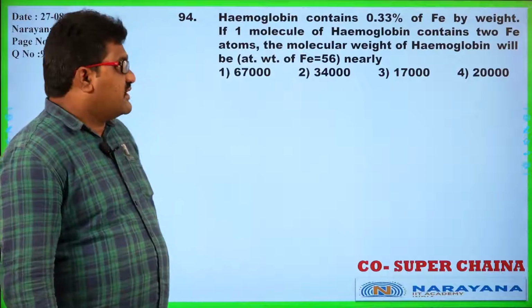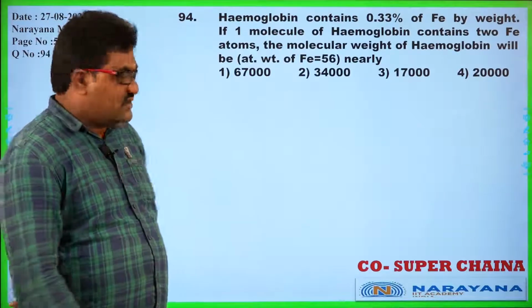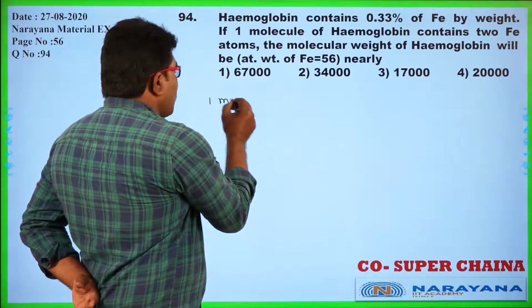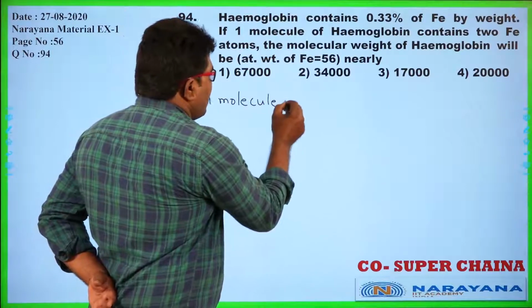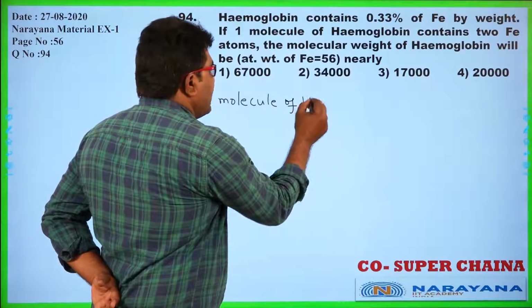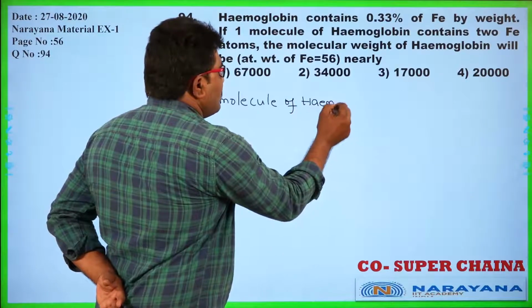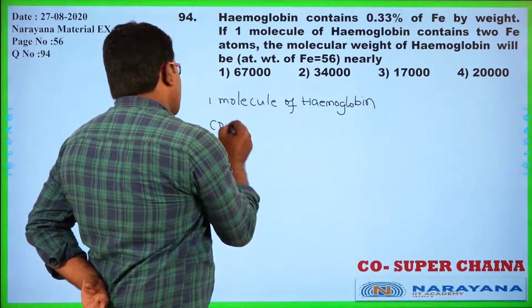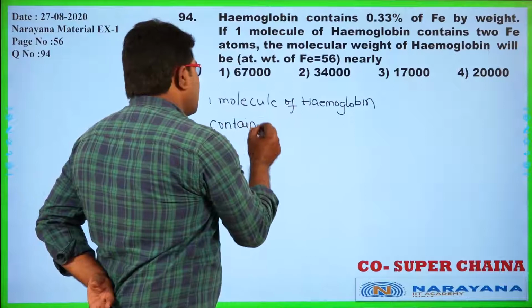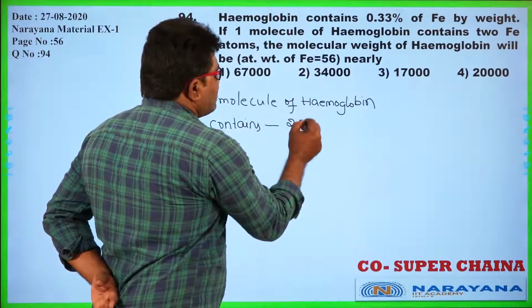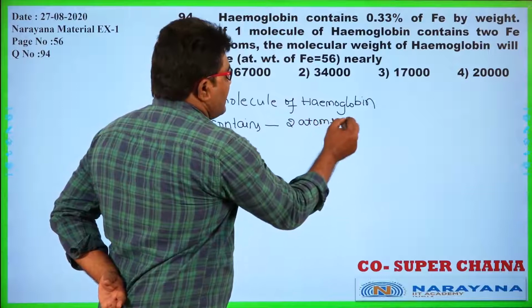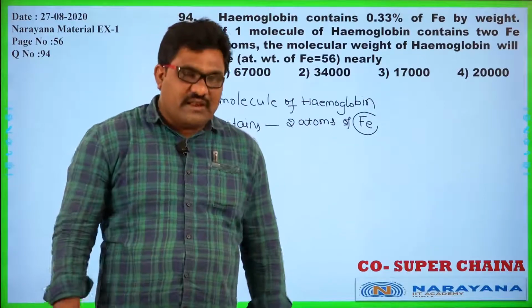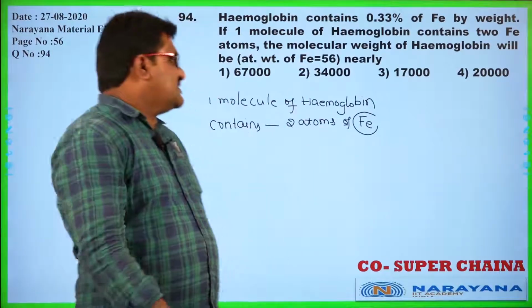If one molecule of hemoglobin contains 2 iron atoms, so one molecule of hemoglobin contains 2 atoms of iron. Okay, so among the total weight of hemoglobin, the weight of iron that it occupies is how much?